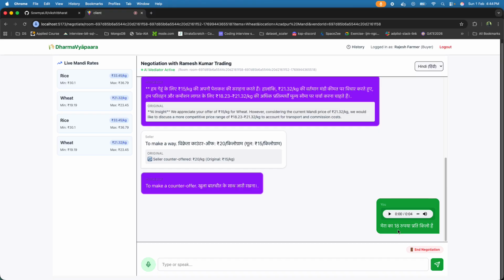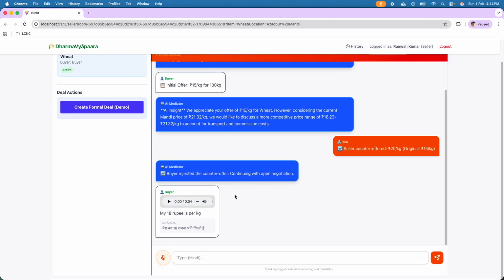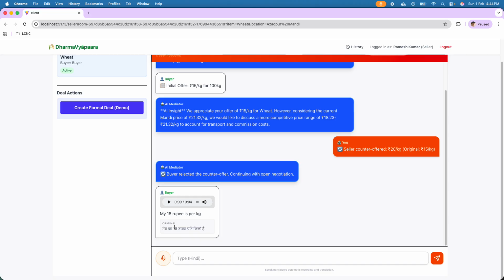You can see here the buyer knows only Hindi, so the translation would be in Hindi. And the beautiful thing here is he knows only English, and here you can see all the translation in English. So now the linguistic barrier between the buyer and seller has been avoided by this translation layer of Dharmavyapara app.